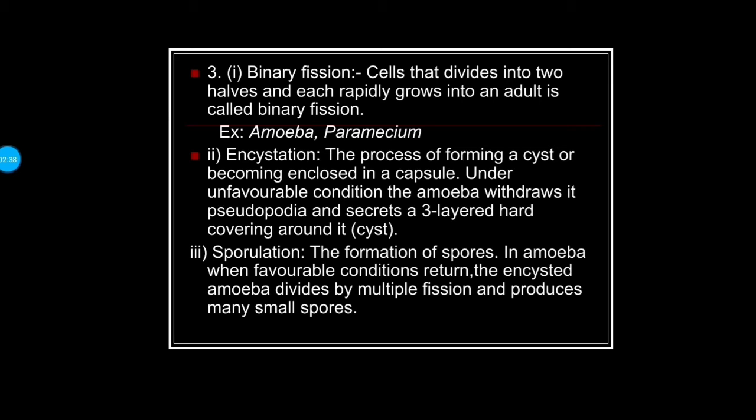Okay, second one, encystation. The process of forming a cyst or becoming enclosed in a capsule under unfavorable condition. The amoeba withdraws its pseudopodia and secretes a three-layered hard covering around it. It's called cyst. Correlation: the formation of spores in amoeba when favorable condition return. The encysted amoeba divides by multiple fission and produces many small spores.